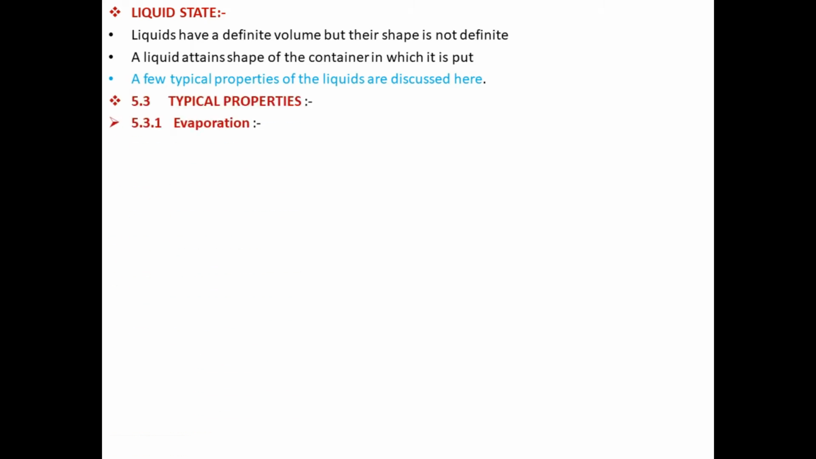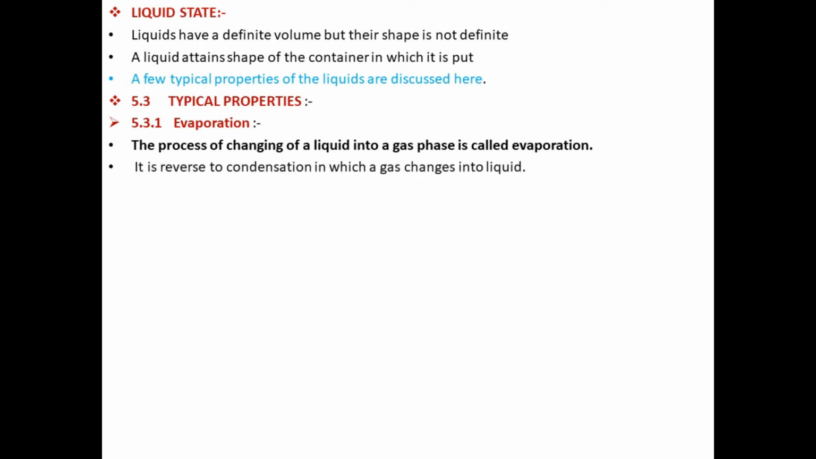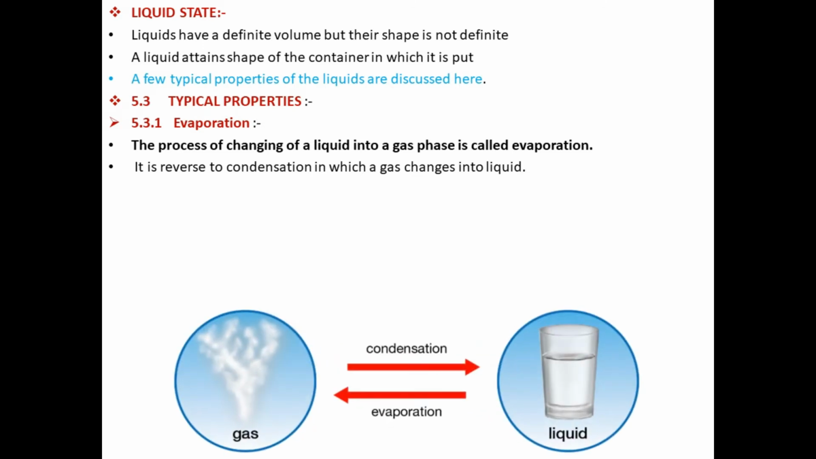The first one is evaporation. Here is the definition of evaporation. The process of changing of a liquid into a gas phase is called evaporation. It is the reverse of condensation, in which a gas changes into liquid. Here in the diagram you can see that changing liquid into gas is called evaporation, and changing gas into liquid is called condensation. So condensation is the reverse of evaporation. Evaporation is done by heating and condensation is done by cooling.